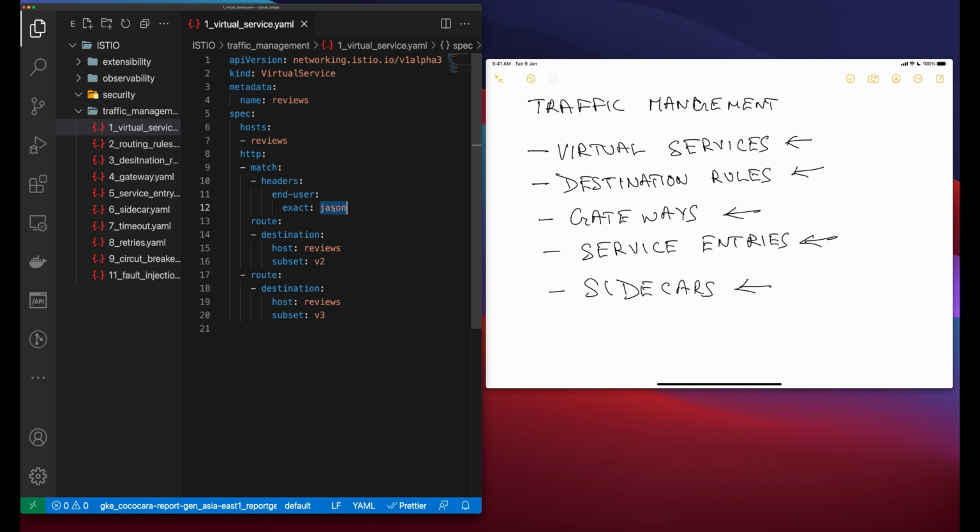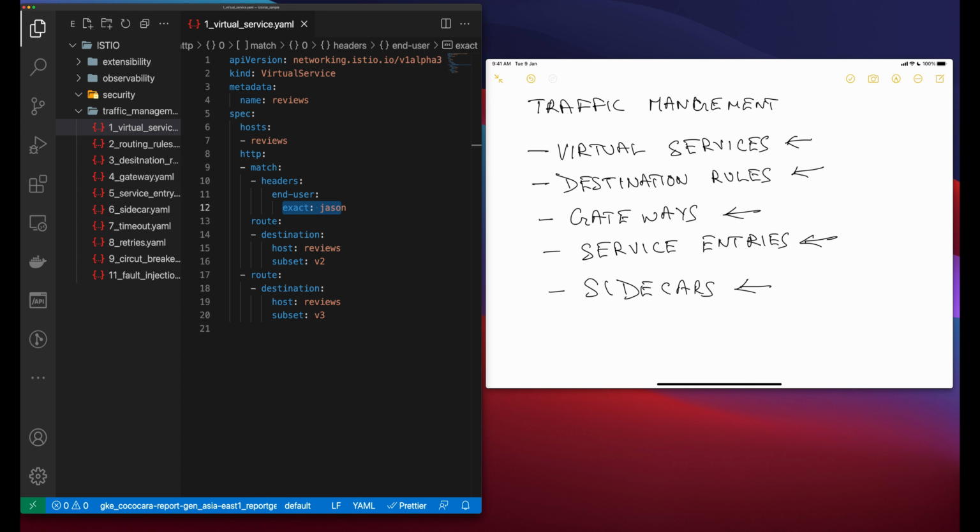So this is where we are defining that it should be for that particular user information. The hosts field lists the virtual service's hosts. In other words, the user-addressable destination or destinations that these routing rules apply to. This is the address or addresses the client uses when sending requests to the service.